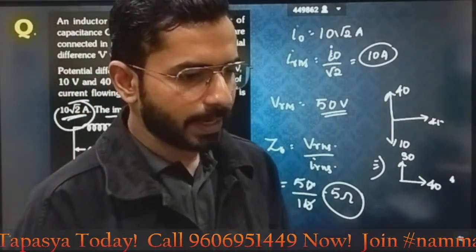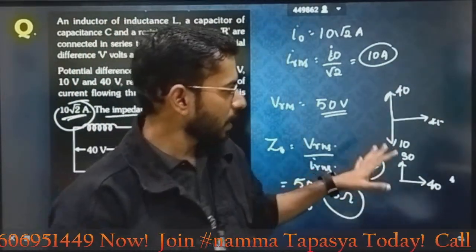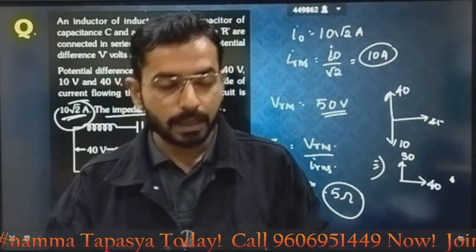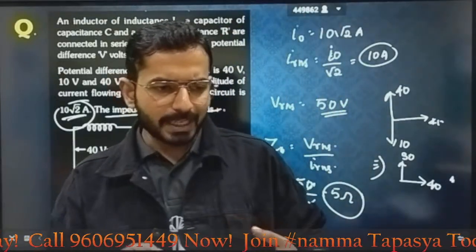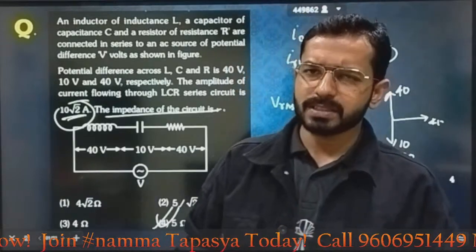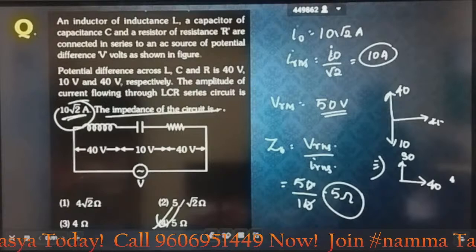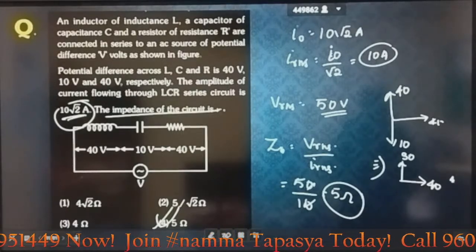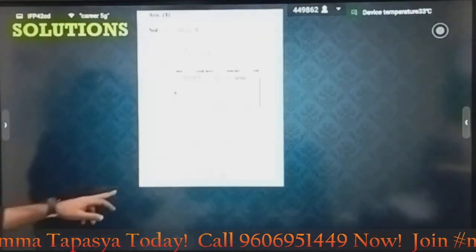Any doubt? Any difficulty? This is how we used to interpret the questions. Always remember strictly that resistance or resistor related things are represented on the x-axis. In the positive y-axis, the inductor related things are represented. If you are representing the terms in the phasor method, then I am telling you, phasor, I hope that all of you have been knowing. Phasor we are studying from simple harmonic motion, so it's not a new term that you are being introduced to. The complete alternating current chapter is based on the phasor method. Fine. So be familiar with it.